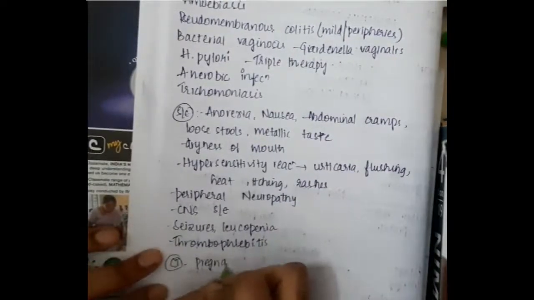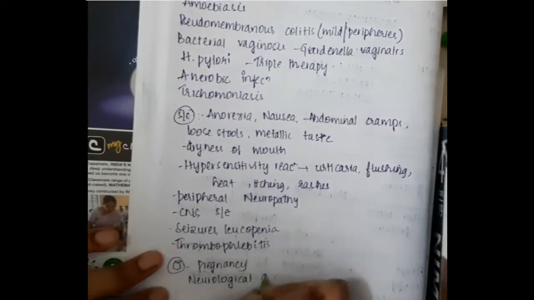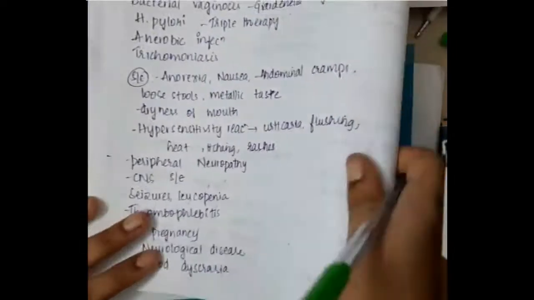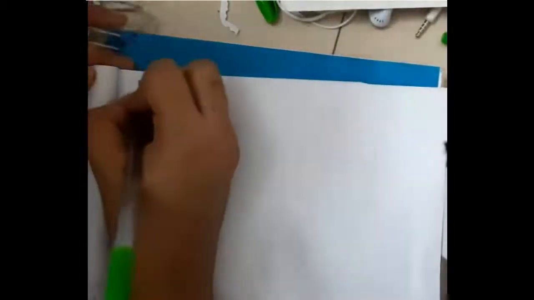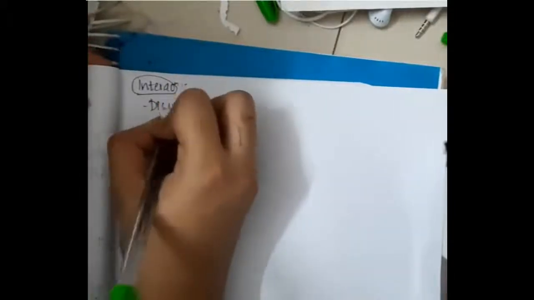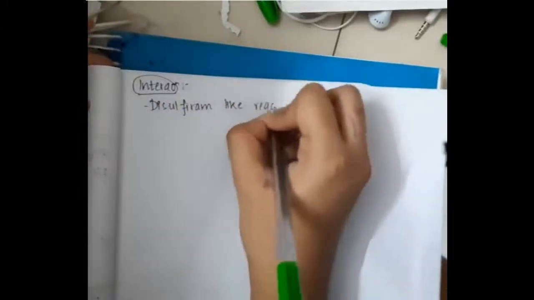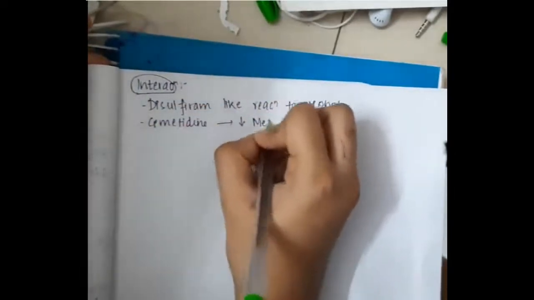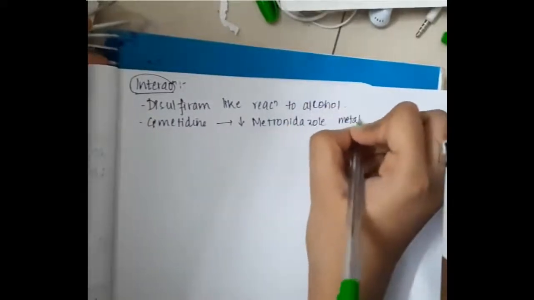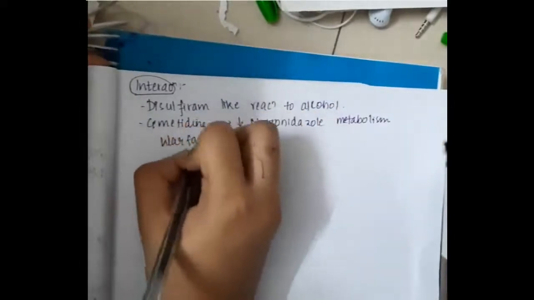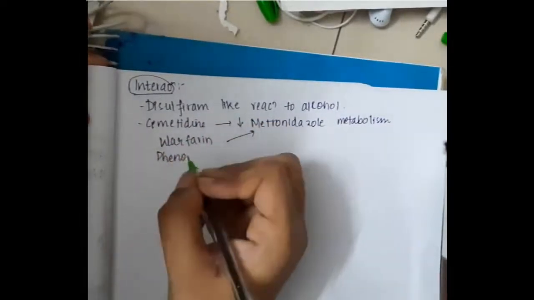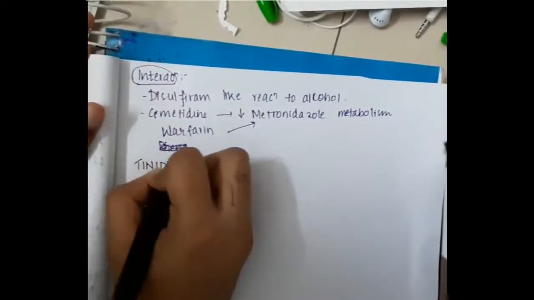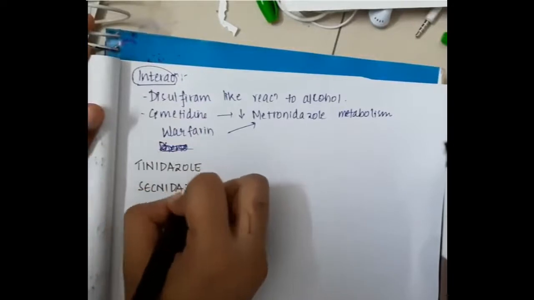If we see the contraindications, metronidazole is contraindicated in pregnancy, neurological disease and blood dyscrasias. Then if you see the interactions of metronidazole, a disulfiram-like reaction to alcohol can occur with metronidazole, and cimetidine will decrease metronidazole metabolism, whereas warfarin will also interact with metronidazole. Then there is tinidazole, which has slower metabolism.